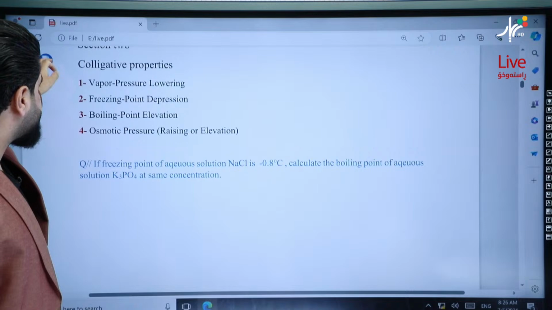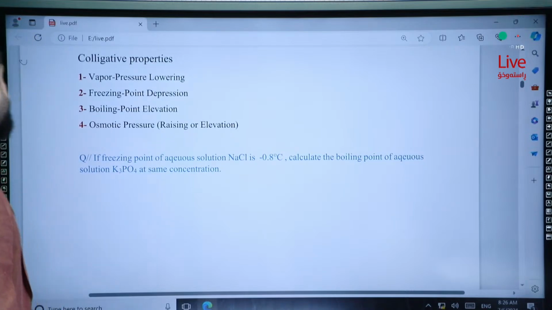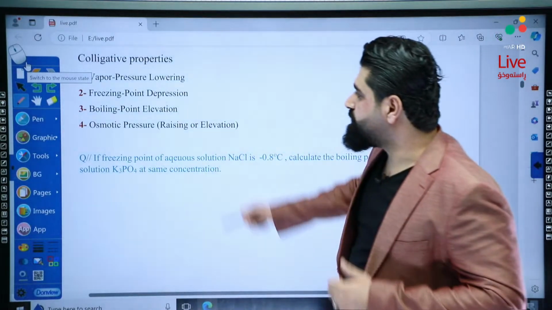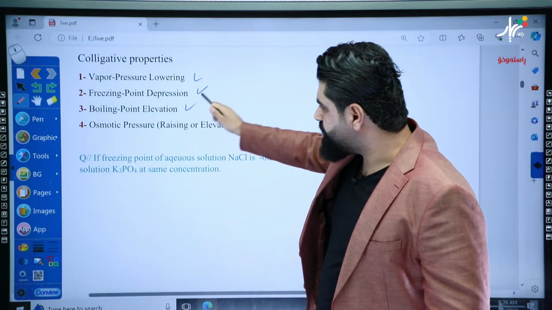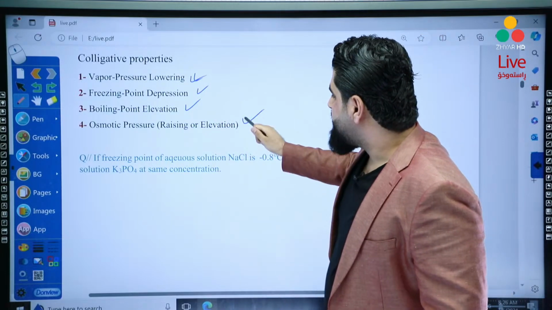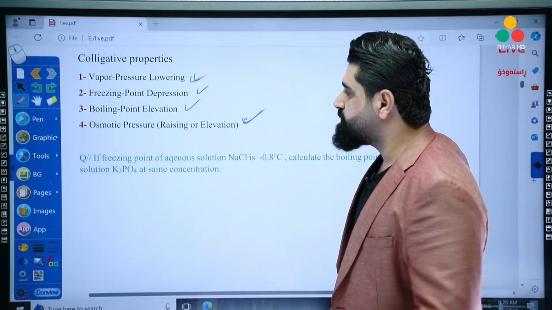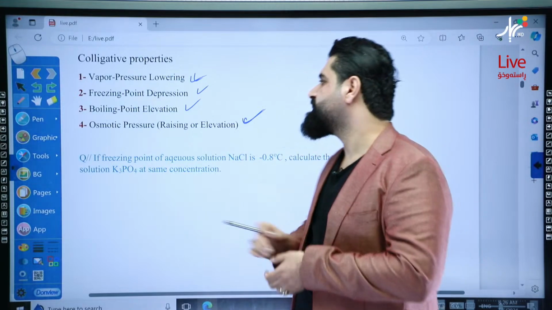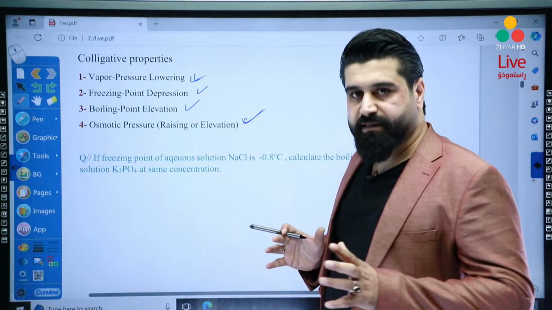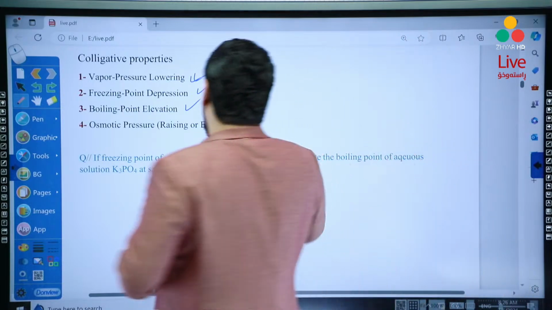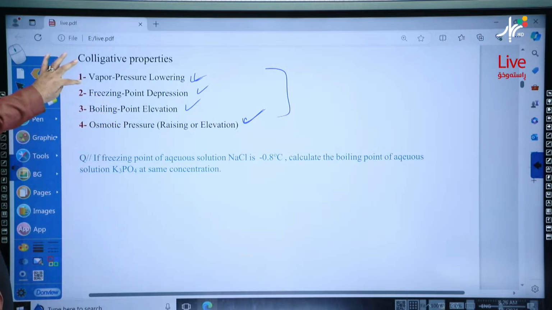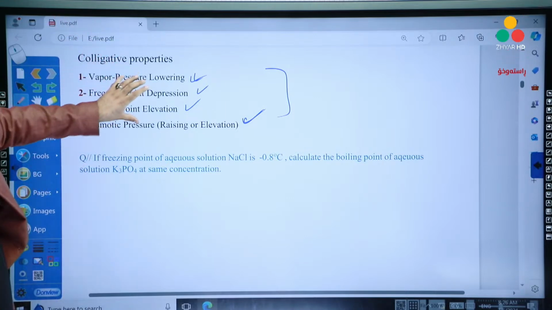Section 2 is about colligative properties. As you know, there are 4 colligative properties: vapor pressure lowering, freezing point depression, boiling point elevation, and osmotic pressure. Okay, for the first and the last one, we only study some theoretical things about them, and for the second and the third, we have some mathematical problems to solve. They are directly related to the concentration. It means if we increase concentration, all of them increase in the form that we wrote them.